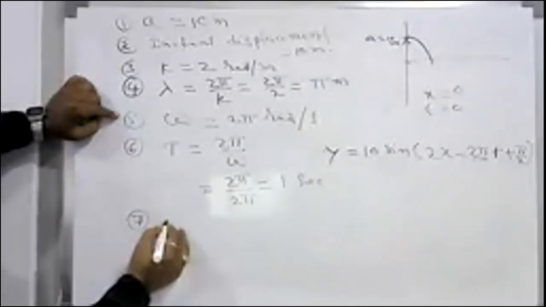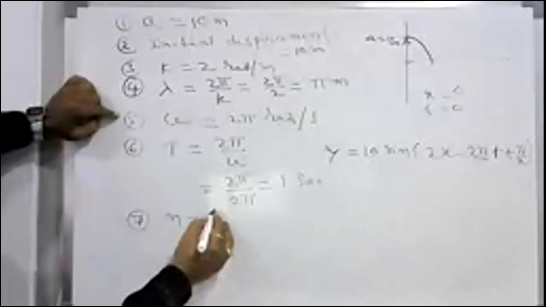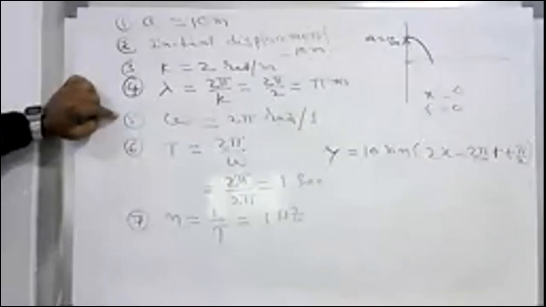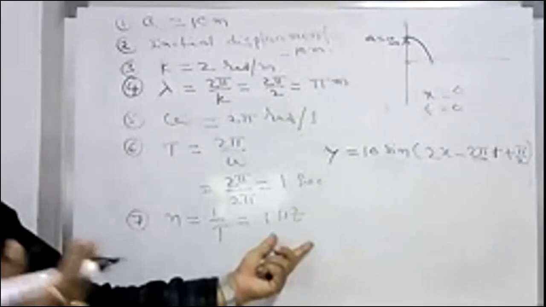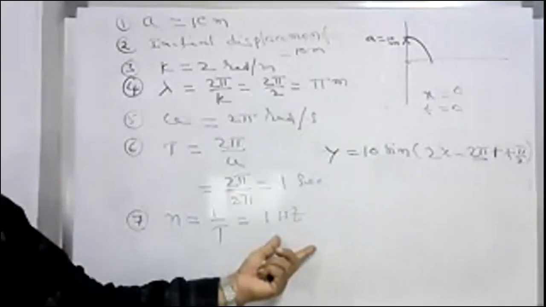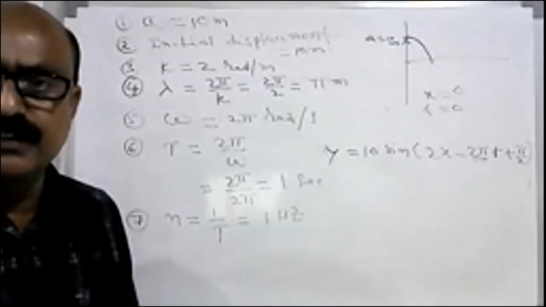What is the frequency now? One by T. One hertz. If the time period is 1 second, its frequency is also 1. It is the number of cycles per second. How many cycles? 1 cycle in 1 second. That is why it is called frequency. Are you clear?